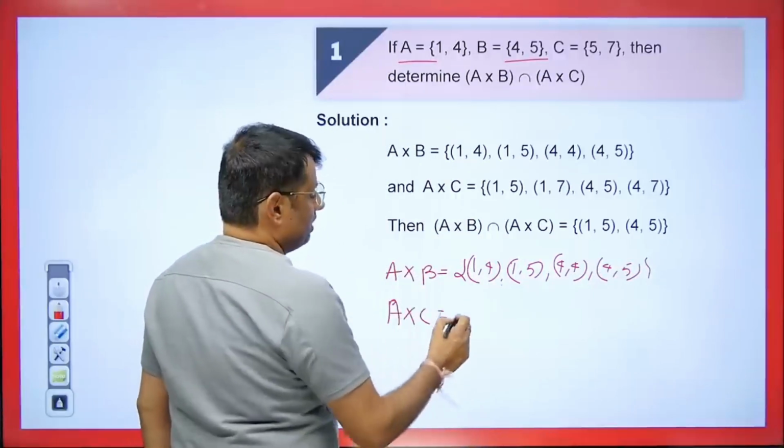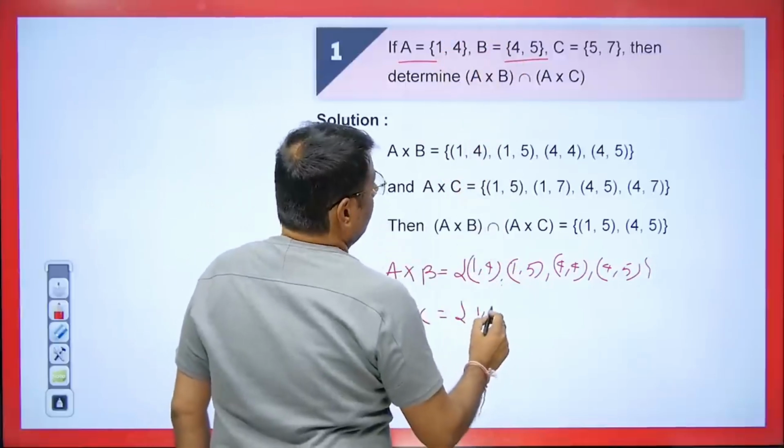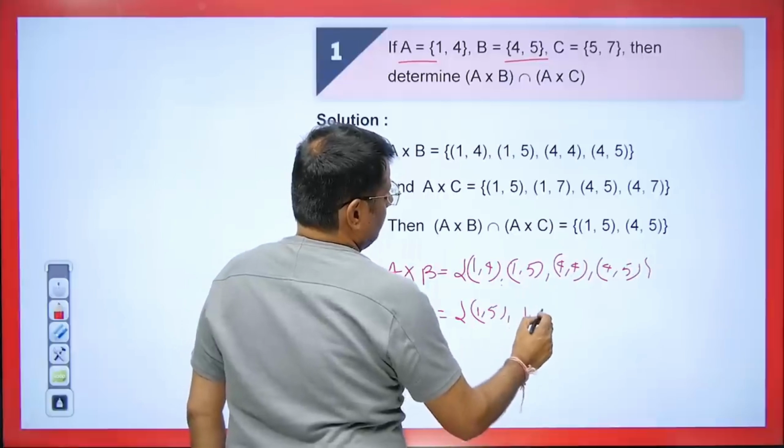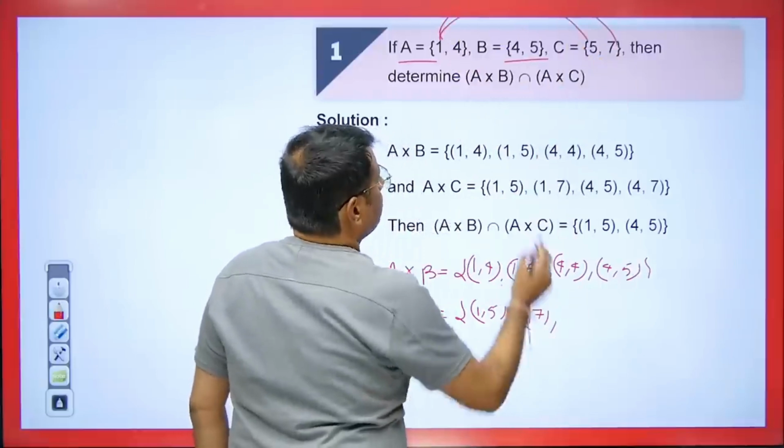So students, what do we get when we have A cross C? We will have (1, 5), (1, 7). Look, this will be (1, 5) and (1, 7) will come, right? And next we will have (4, 5) and (4, 7).